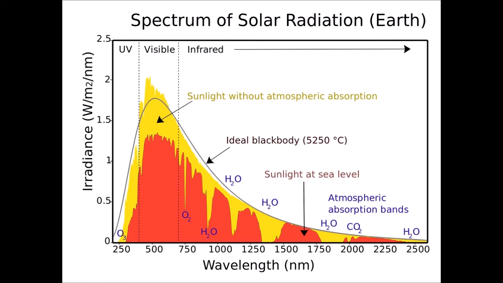So what's going on with the sun? The sun is a hot, dense object. The sun has a temperature in the mid 5,000s Kelvin. I have this picture here that shows what the sun is doing as far as its thermal radiation spectrum is concerned. The dark line that you see here corresponds to the level of light being emitted due to thermal radiation by the surface of the sun.